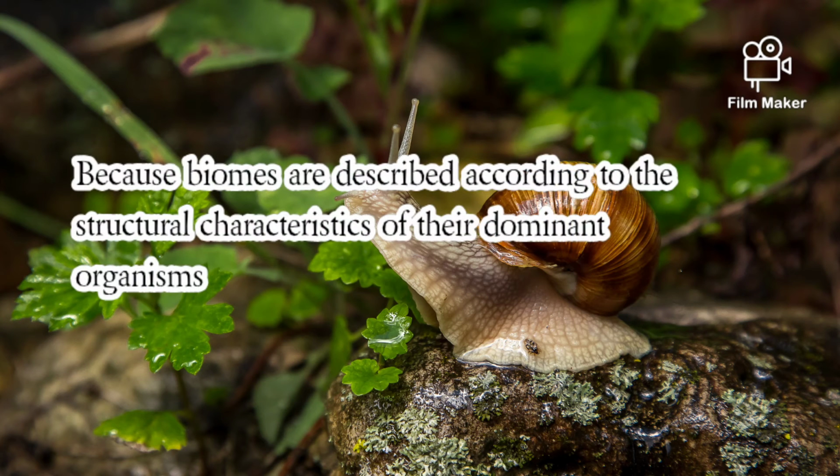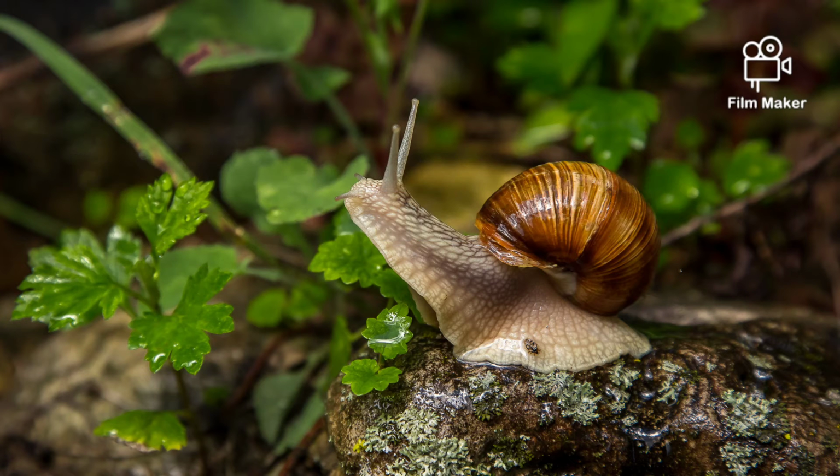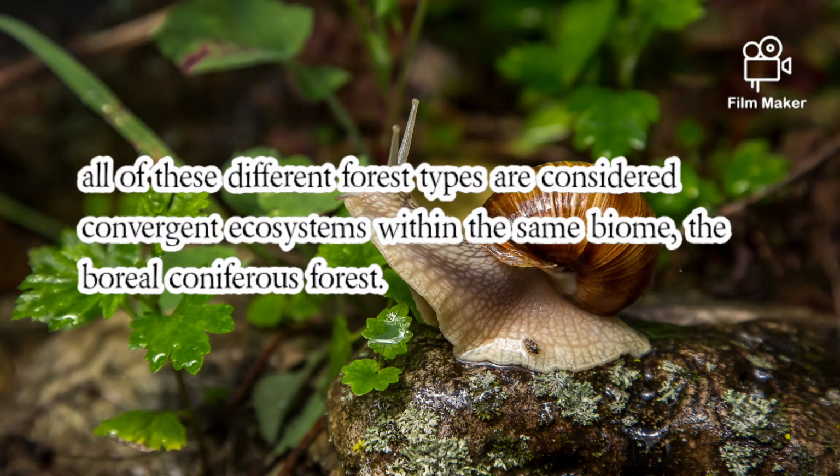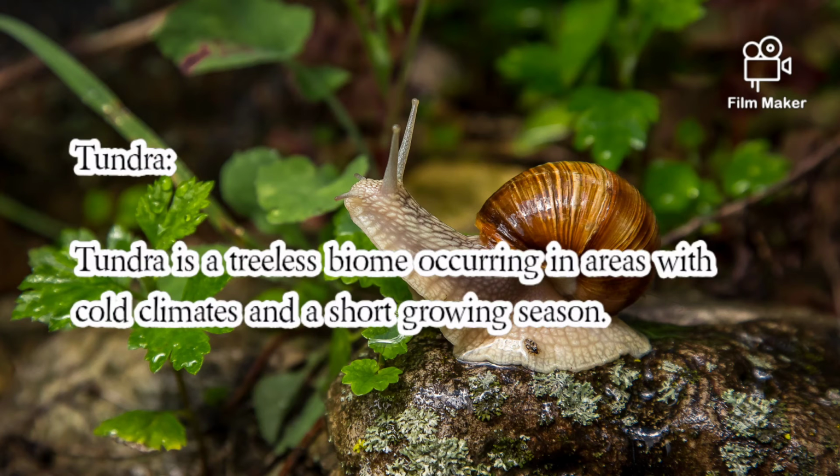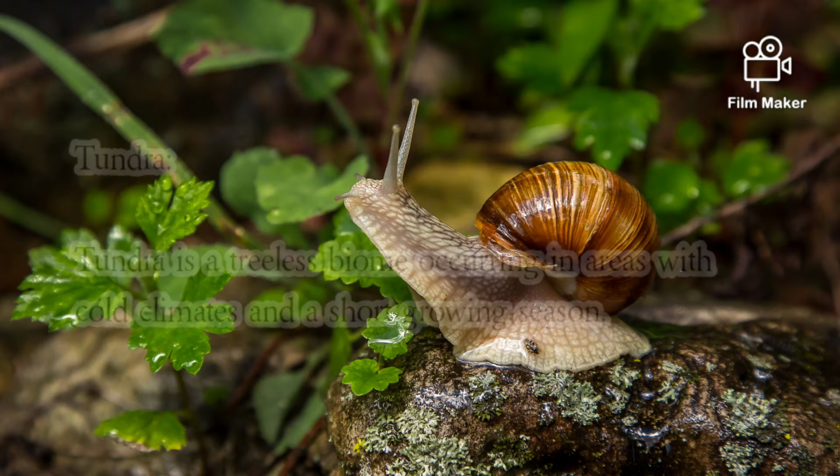Because biomes are described according to the structural characteristics of their dominant organisms, all of these different forest types are considered convergent ecosystems within the same biome, the boreal coniferous forest. Tundra is a treeless biome occurring in areas with cold climates and a short growing season.